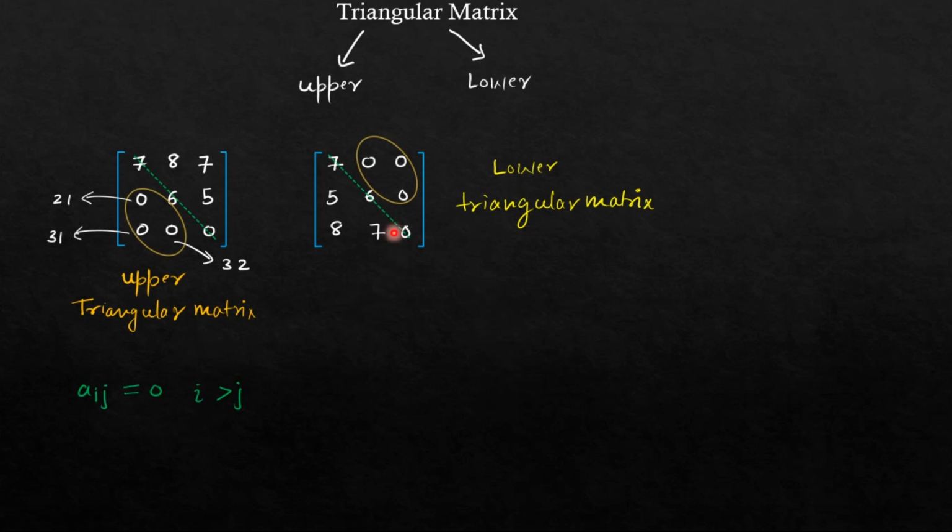In the same way here, index of this element is 1 2 because it is in first row, second column. And index of this element is 1 3 and index of this element is 2 3. So you can say for lower triangular matrix, Aij is 0 for j greater than i. You can see in all three cases, value of j is greater than i. So these are the general expressions to represent the triangular matrix.